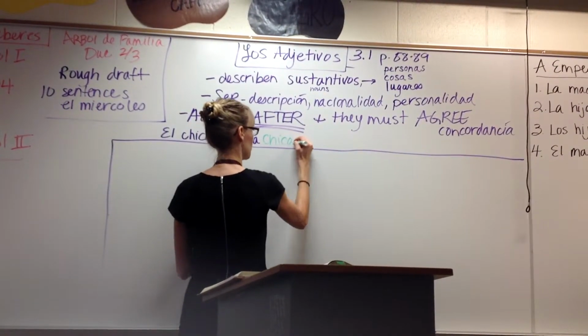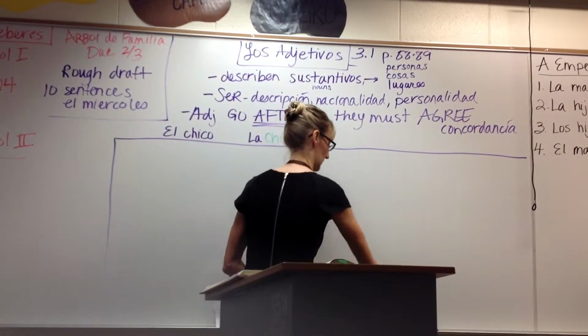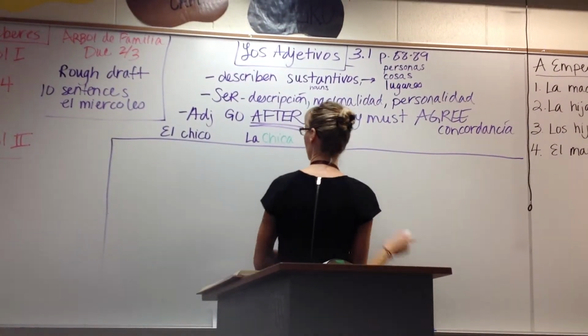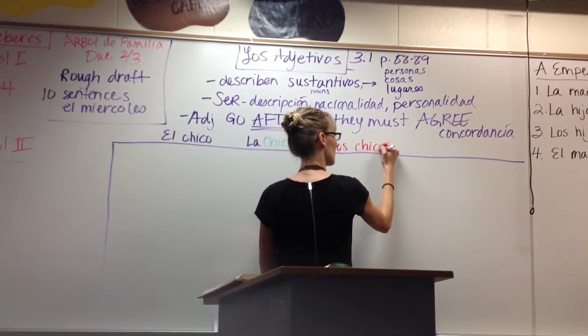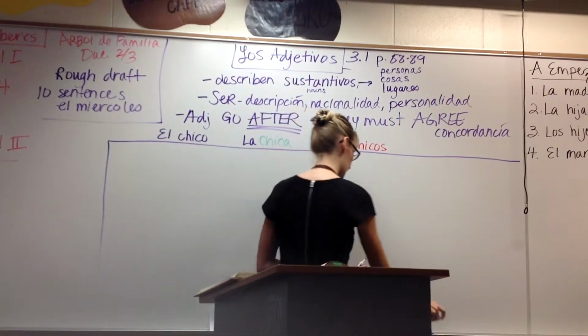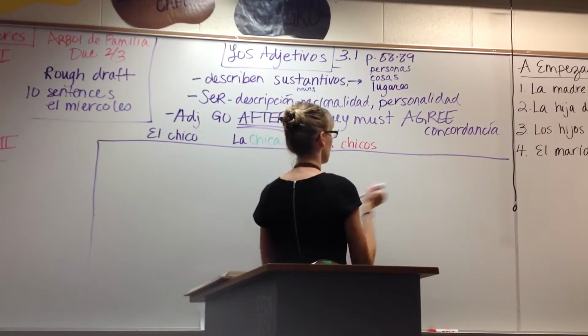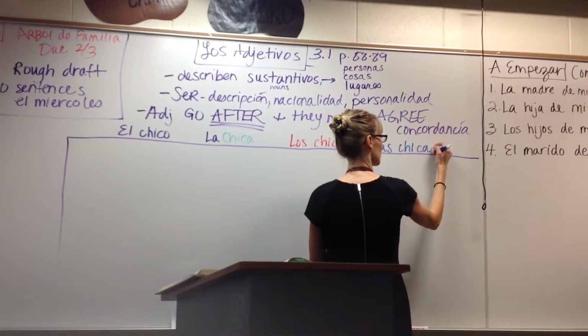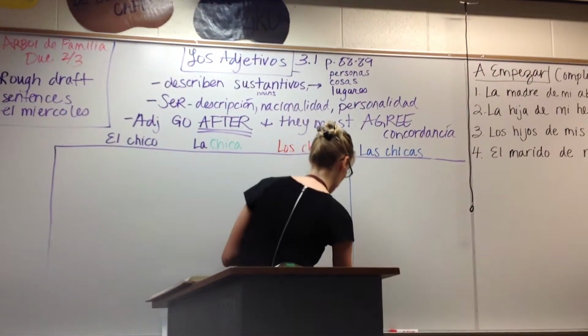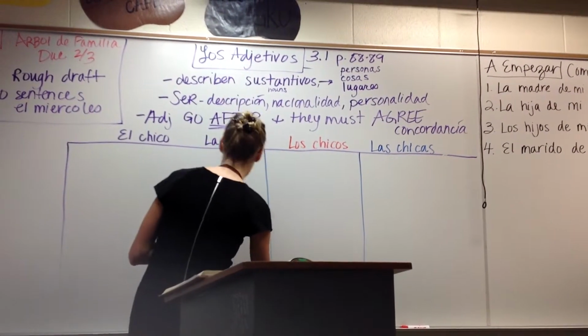La chica. Los chicos. And we have las chicas. We have our chart.